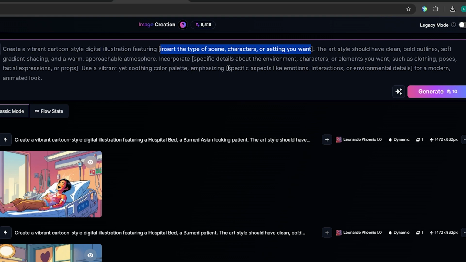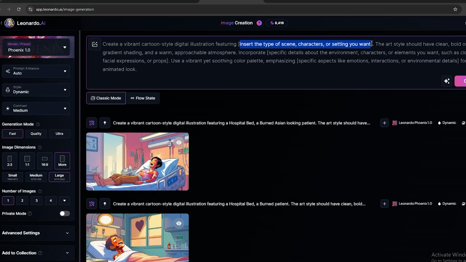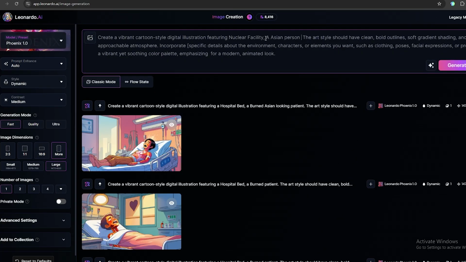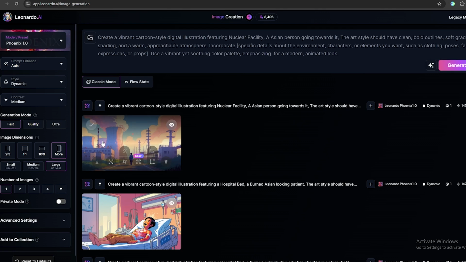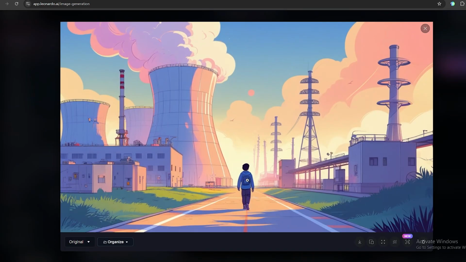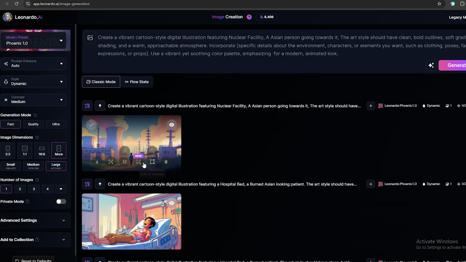Now, I have created a very specific prompt to generate images with this cartoonish style. You can use this prompt, just replace these sentences in the brackets with what you want to generate. It's as simple as that. Let's make an image of a person going toward a nuclear facility for work. This looks perfect, so just like this, you need to make images for all the necessary scenes.